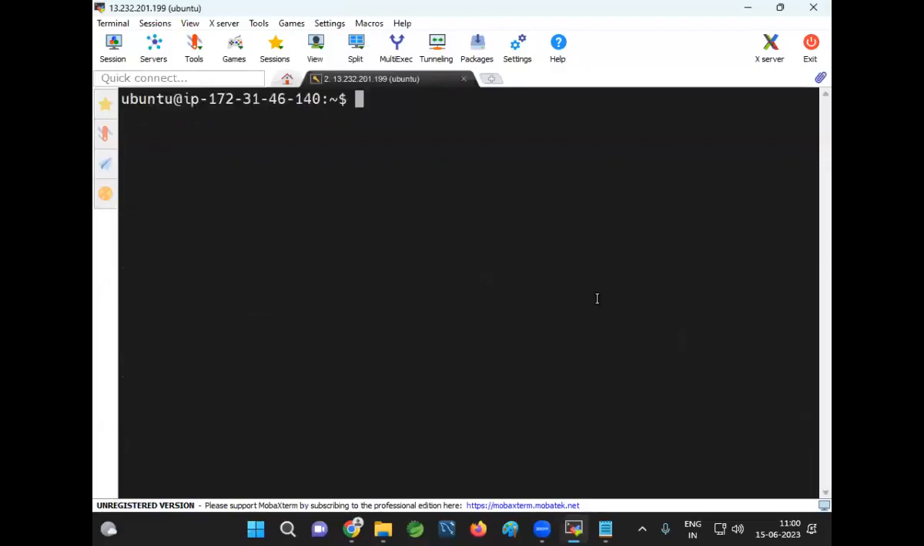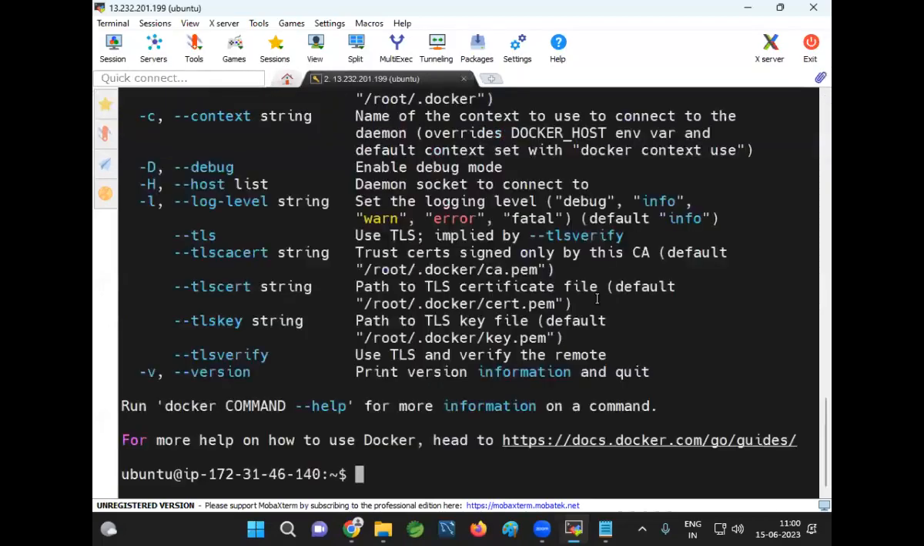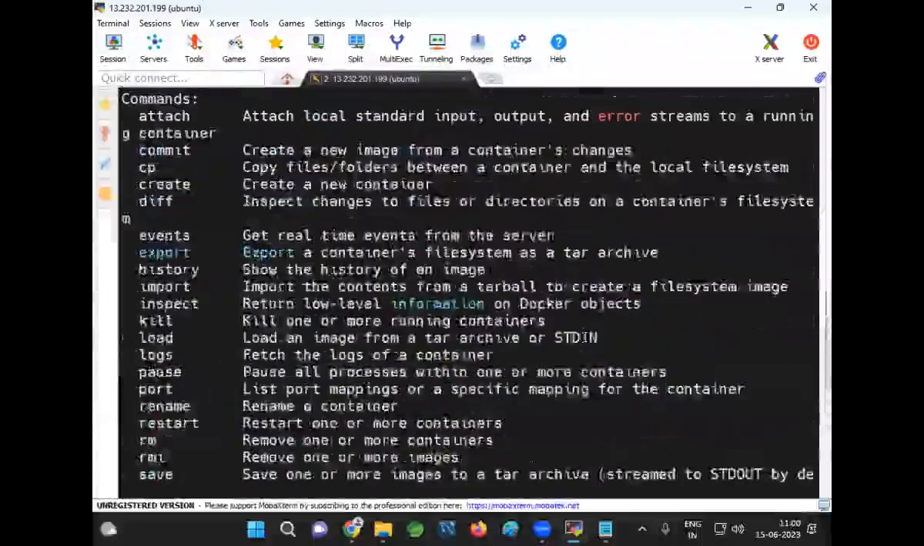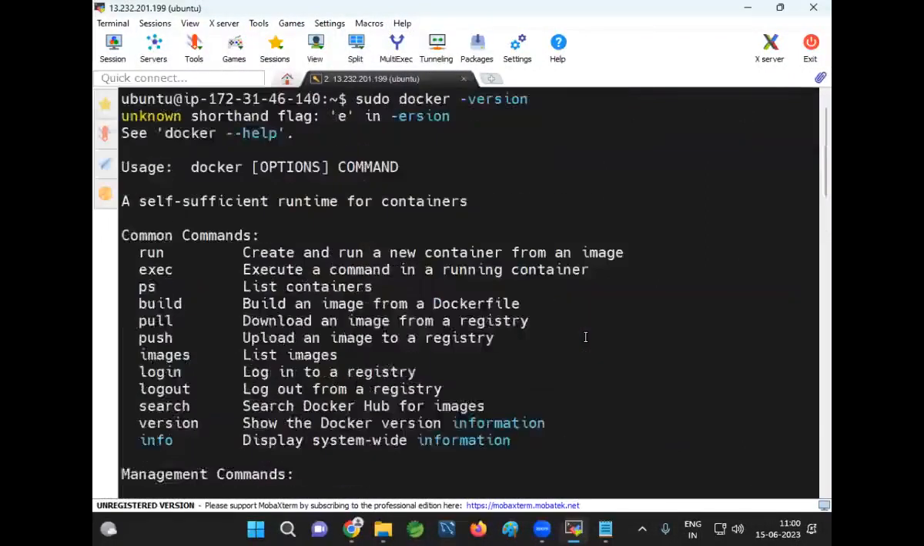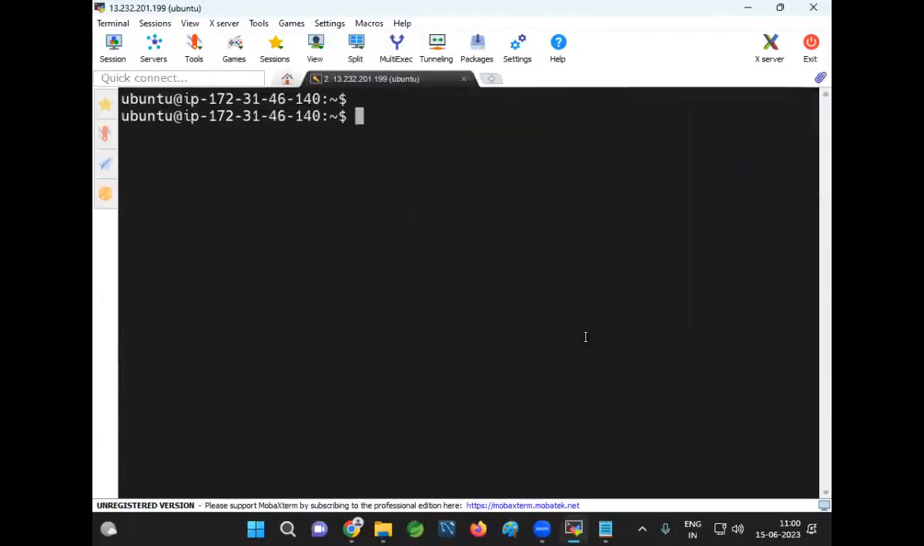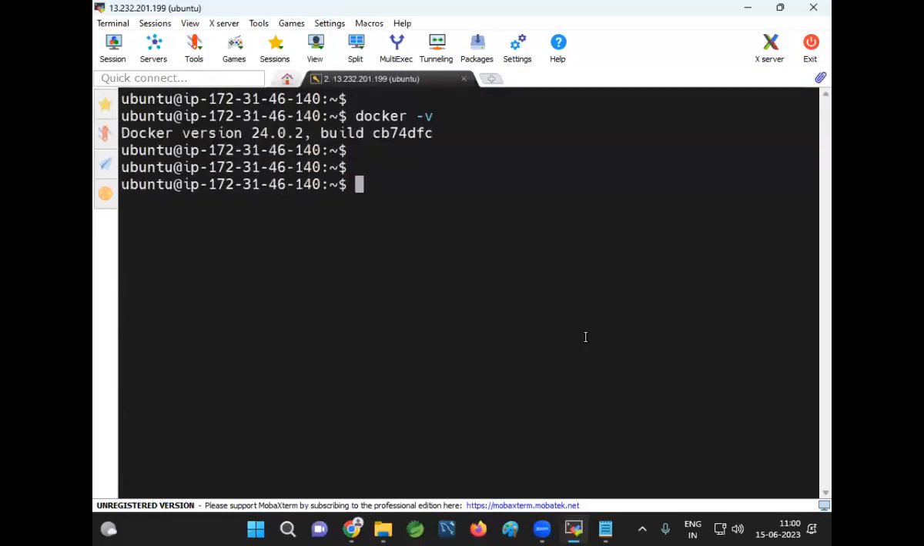Now let us verify with sudo docker --version. When I execute the command docker -v, last time when I executed the docker version command, it said Docker not found. Now when I execute docker -v, what happened? The Docker version is coming. What is the meaning of that? Docker is installed successfully.